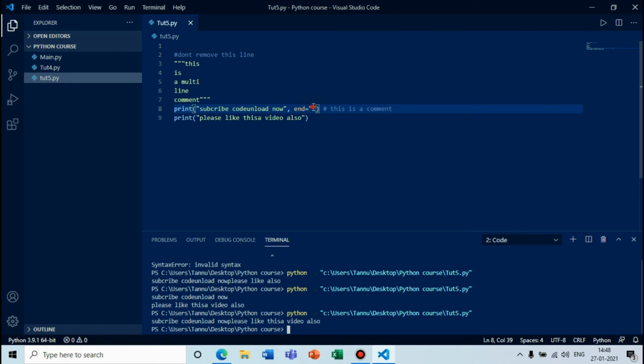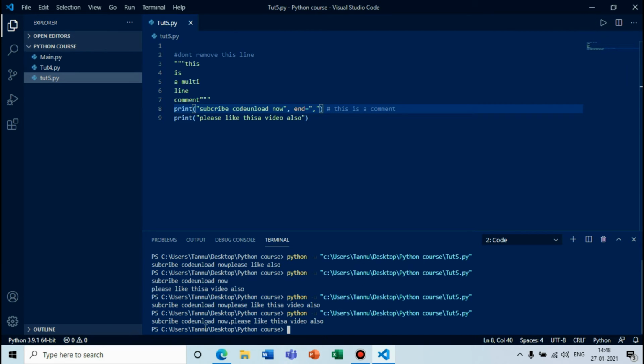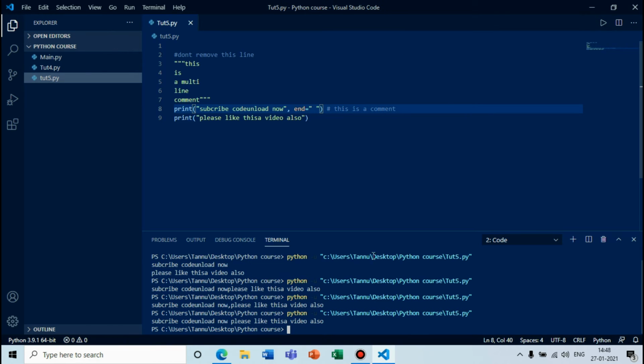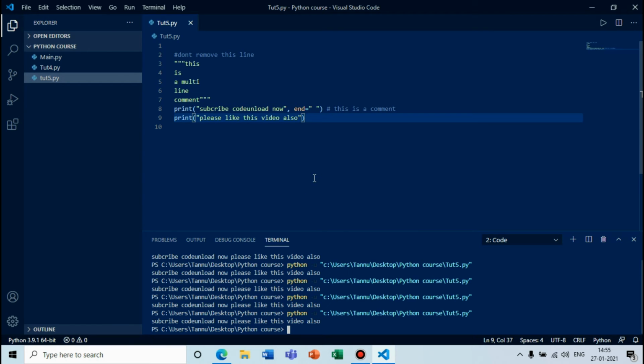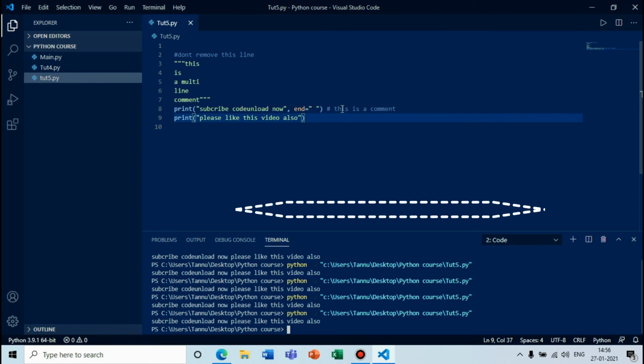So what we will do is add a comma in the blank, and you can see there will be a comma instead of a blank space. If you want to add only a space instead of a comma, you will make a space and hit the enter key, and you can see that there is a space between them. So guys, I think you have understood this print function and how to convert two lines into one line.